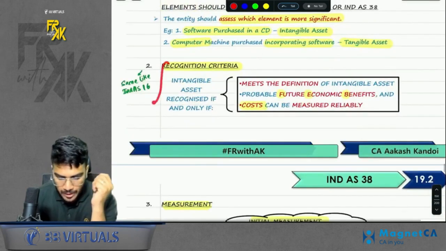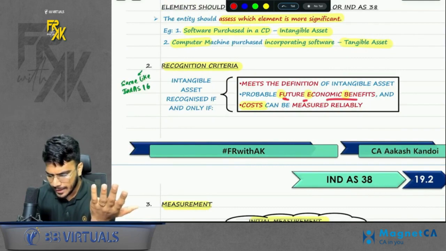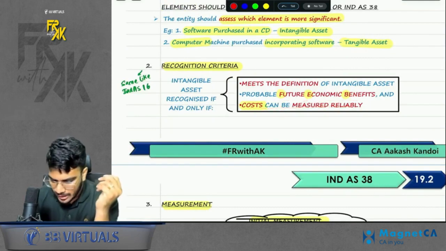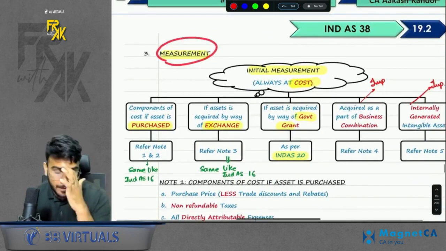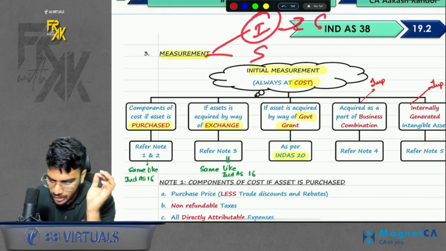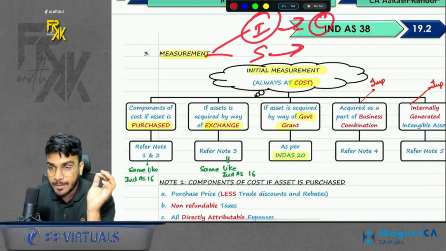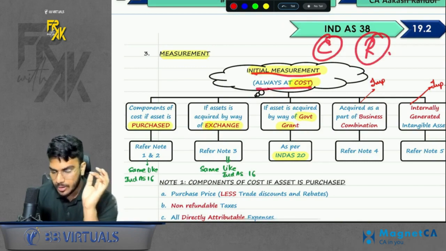Okay. Next point was recognition criteria. Same like Ind AS 16, FEBs and cost can be measured reliably. Of course, it should meet the definition. This is an implied point. Next point is measurement. In measurement, we have two criteria: initial measurement and subsequent measurement. Initial measurement is always at cost. For subsequent measurement, we have two models: cost or revaluation, right?